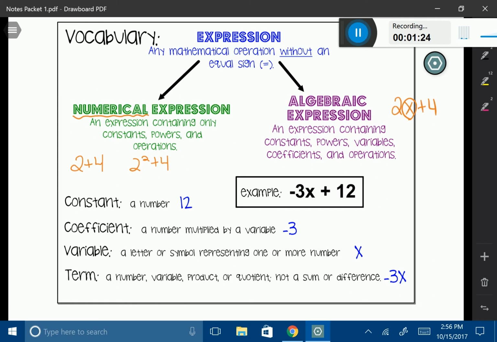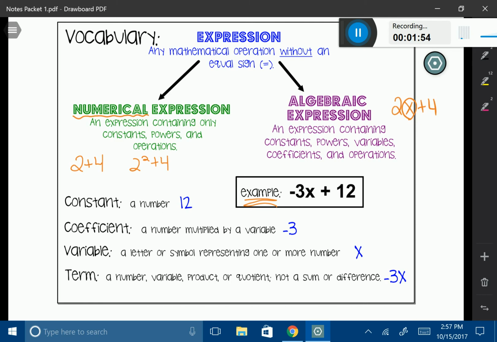So constant, what is a constant? A constant is just a number all by itself. So in the example that you see here, negative 3x plus 12, positive 12 is the constant in the expression. It's just the number standing alone. Then the word coefficient. It's a number multiplied by a variable. So if you look at our expression, the variable x is being multiplied by negative 3, which makes it a coefficient. The coefficient is always in front of the variable.